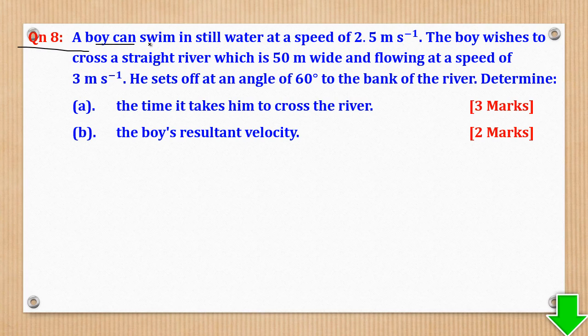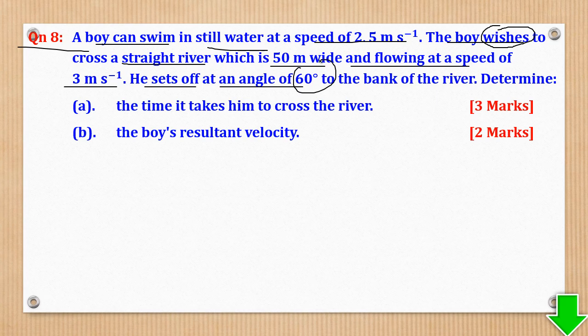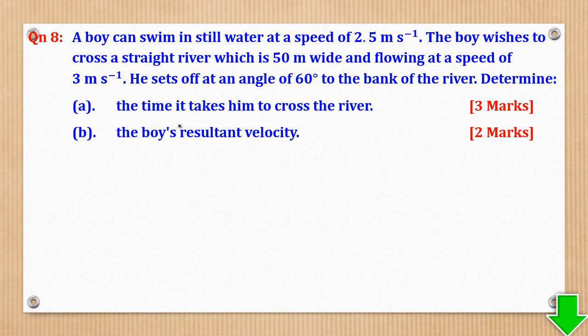Question 8, it says a boy can swim in still water at a speed of 2.5 meters per second. The boy wishes, this word wishes is vital, to cross a straight river which is 50 meters wide and flowing at a speed of 3 meters per second. He sets off at an angle of 60 degrees to the bank of the river. Find the time it takes him to cross the river. To determine the boy's resultant velocity.